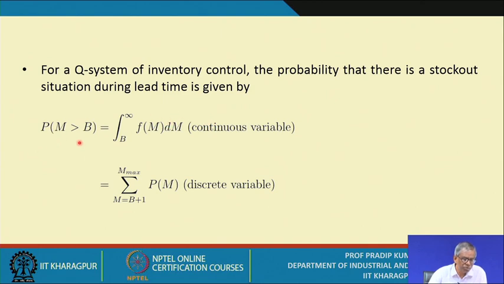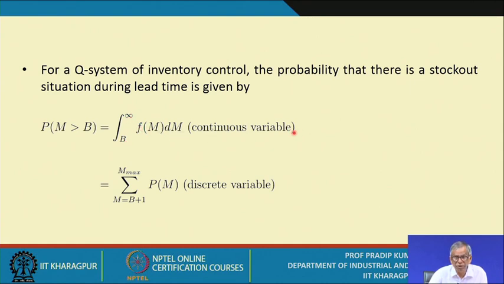So the probability of stock out, that means M is greater than or equal to B. What is capital B? Capital B is the reorder point. That means when during lead time the demand is greater than the reorder point, obviously there will be a stock out situation. So this is the integration from capital B to infinity of f(m) dm.